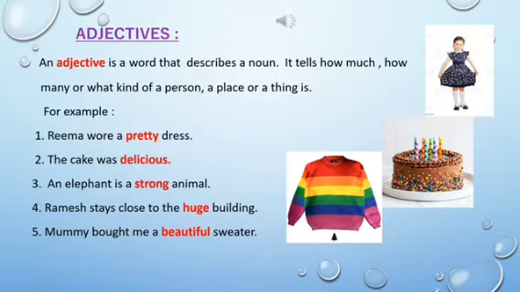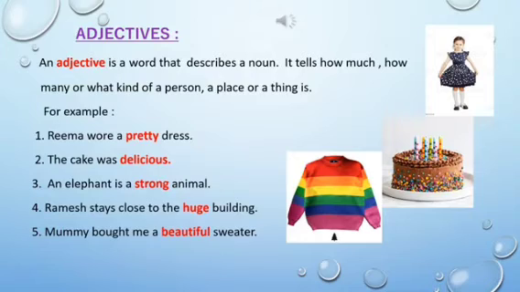Third sentence, elephant is a strong animal. So which word is describing the elephant? Strong. So therefore, strong becomes the adjective. Fourth sentence, Ramesh stays close to the huge building. So what kind of a building? Huge building. So the word huge is the describing word. It is an adjective.